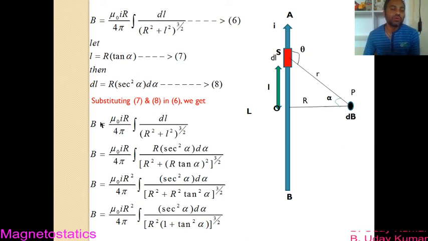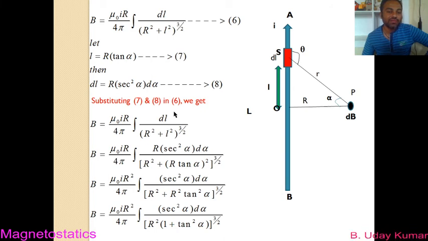If you do so, you get B is equal to mu 0 I capital R by 4 pi integral, and this dl becomes this one. Equation number 6 is written as it is here, just for simplicity. That means this step is repeated, but you can directly write it down. So now I can write B as mu 0 I capital R by 4 pi integral, and dl is from equation number 8.